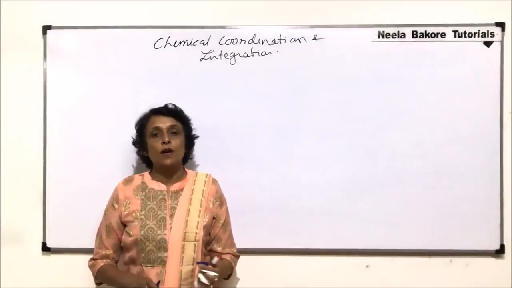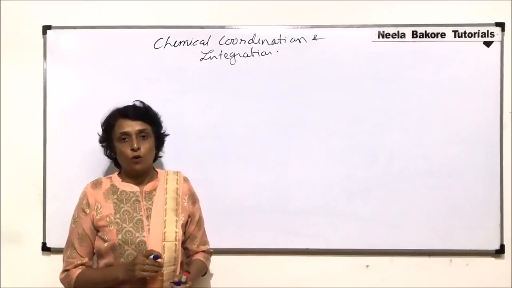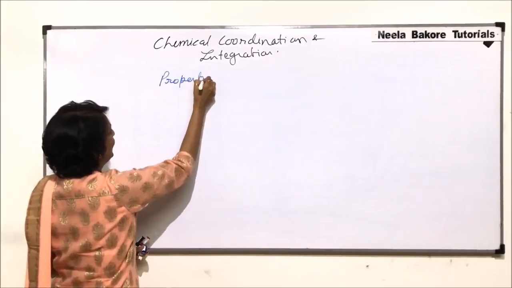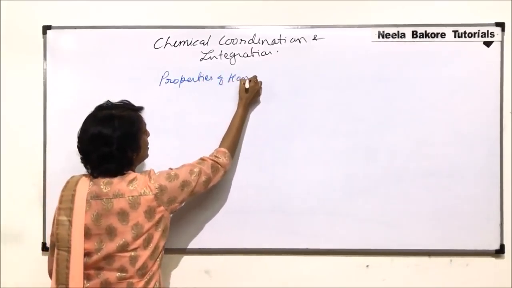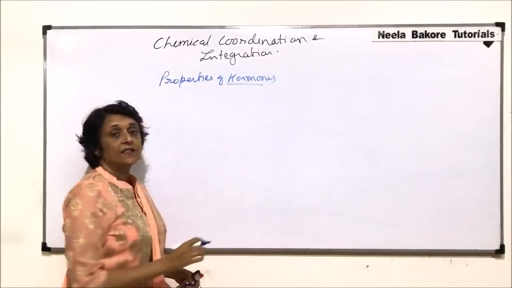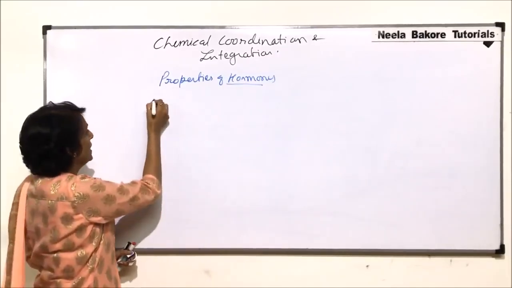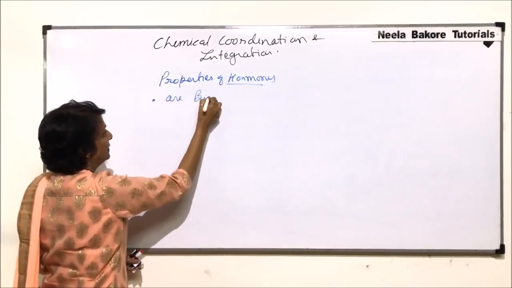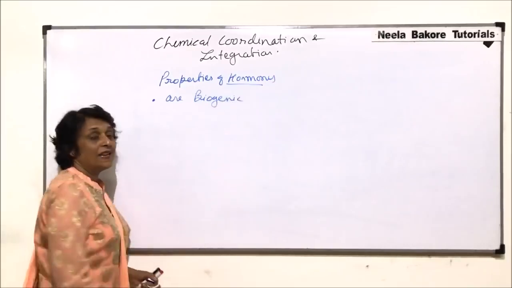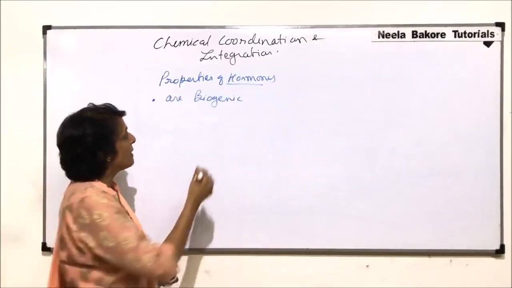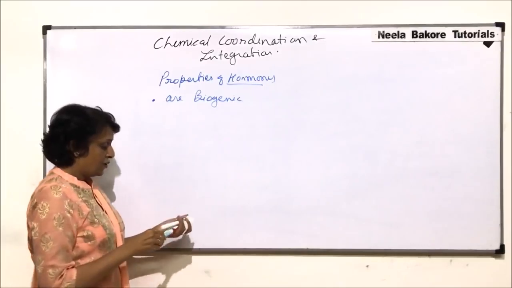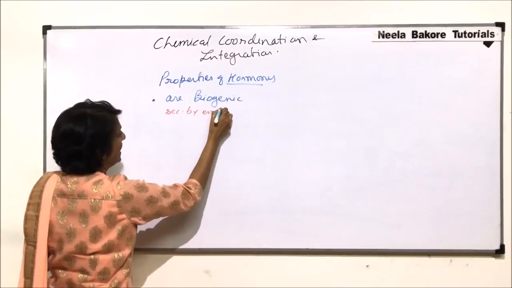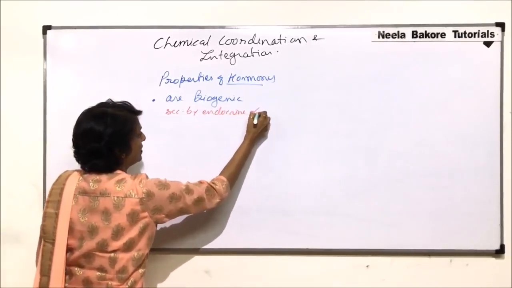In this video, we will talk about the properties of hormones and their chemical nature. So we are first talking of properties of hormones, and these are the general properties that we are talking of. All hormones are biogenic. Biogenic means they are secreted or released by endocrine glands. So biogenic here means secreted by endocrine glands.